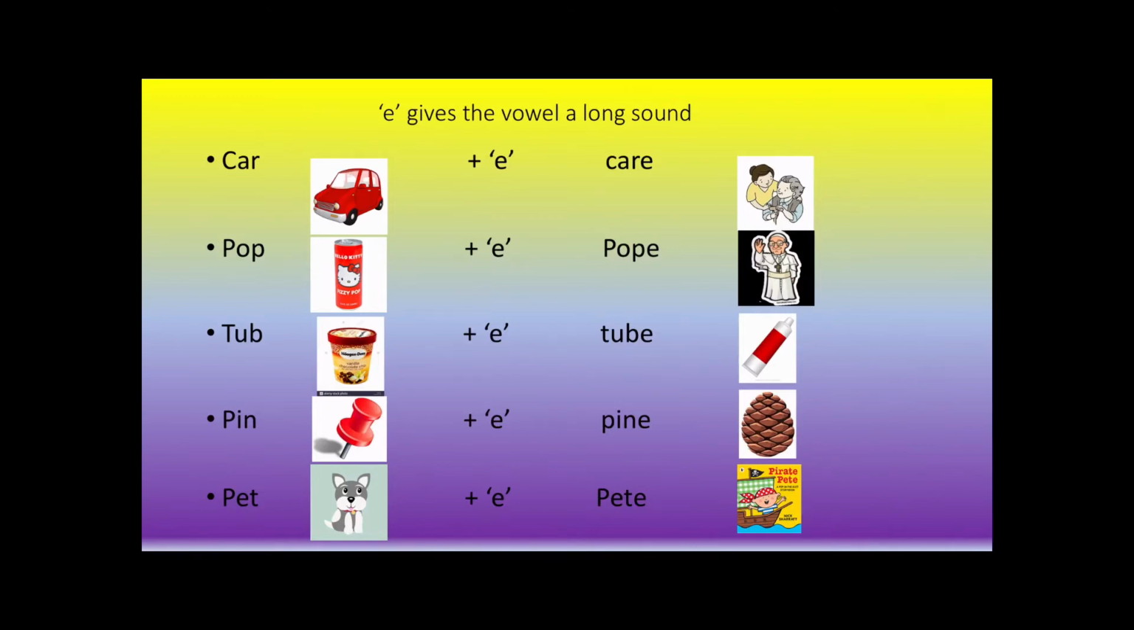So for example, the A in car becomes A in care. The O in pop becomes O in pope. The U in tub becomes U in tube. The I in pin becomes I in pine. The E in pet becomes E in Pete.